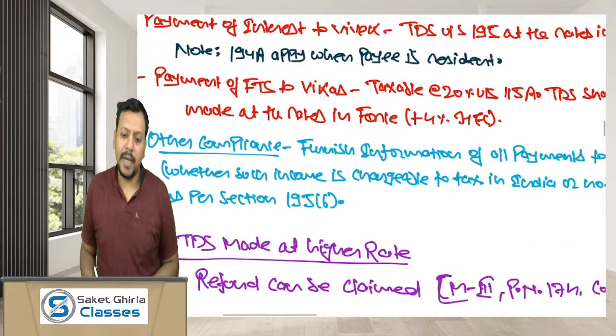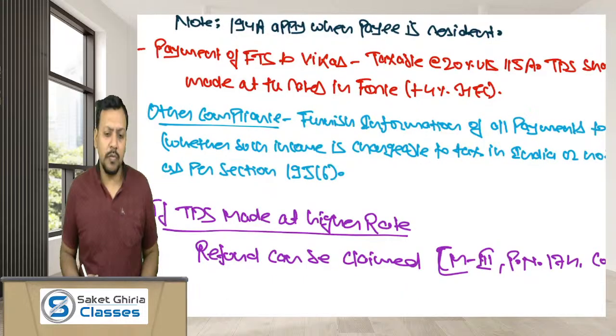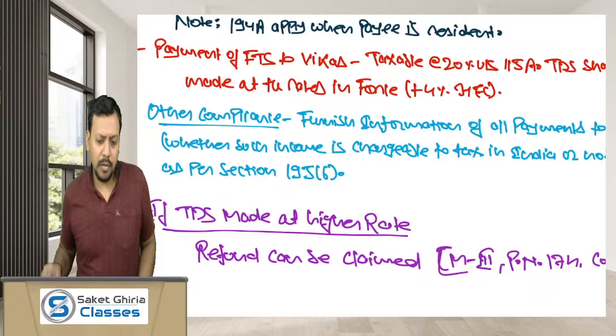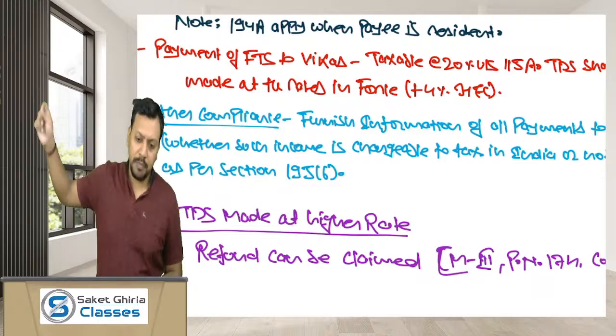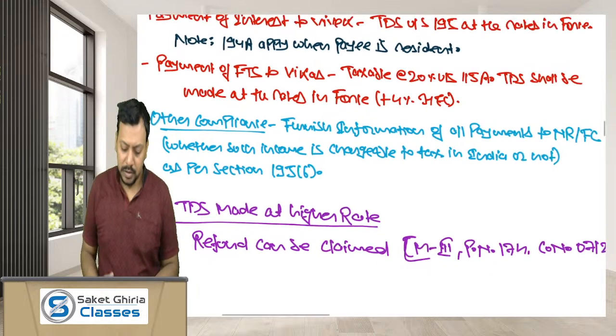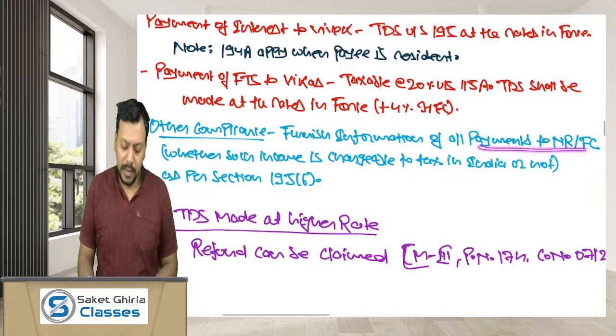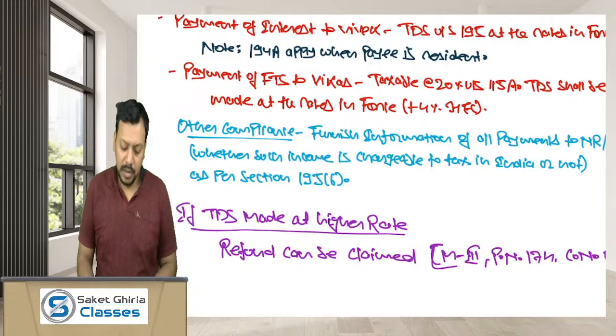Dear friends, as per section 195(6), if you are making any payment to a non-resident or a foreign company, whether or not such payment is subject to tax, you have to furnish the details of such payment to the authorities. So the partnership firm has to furnish information of all payments to NR or foreign companies, whether such income is chargeable to tax in India or not, as per section 195(6).